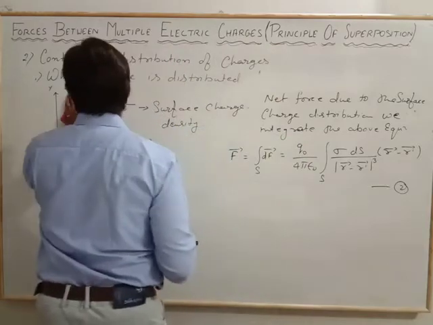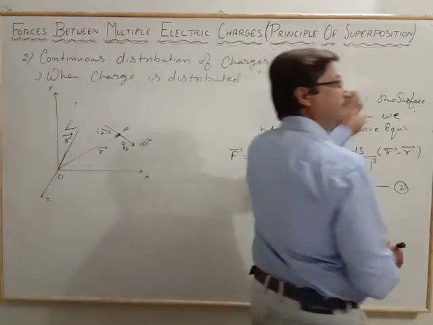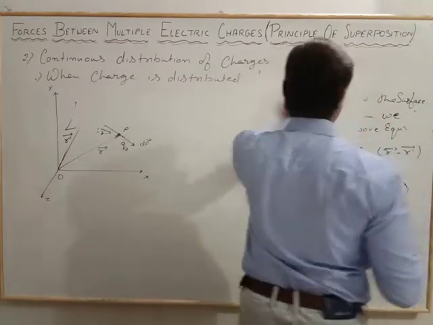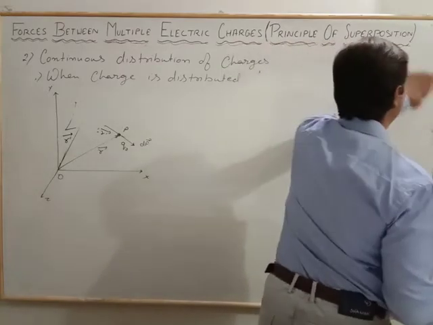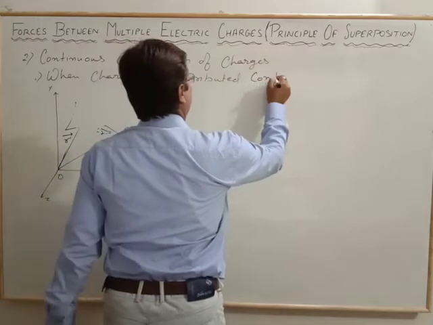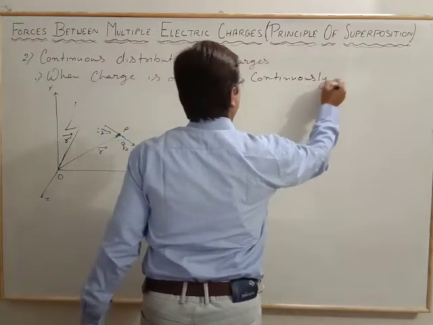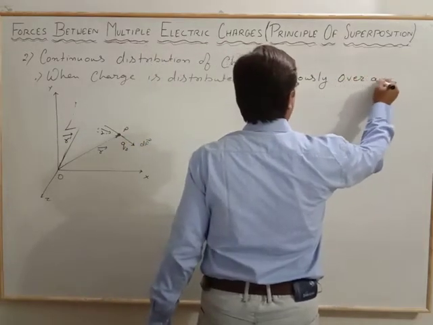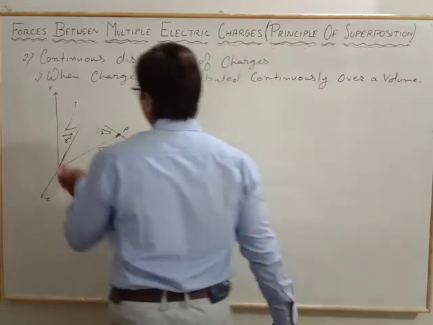Third one, when the charge is distributed continuously over a volume.